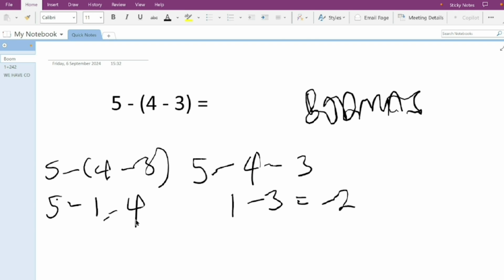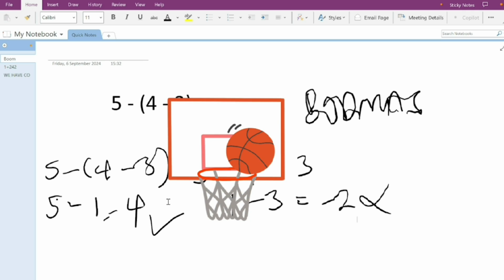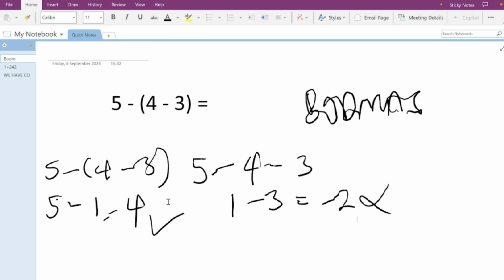We can see we got two answers with the same question, and we know the right one is this 4. This is the right one, and minus 2 is the wrong one. This is just to show us that in math there are rules, and if you don't follow the rules you get it wrong. It's like in football, which is also called soccer in some countries. It is guided by rules. You don't use your hand while on the field. You only use it during throw-ins and the likes when the ball is outside the field or when you want to start play. Same as basketball, you don't take 3 steps before bouncing the ball. Same as the game of chess. There are rules guiding all these games, and if you don't follow the rules, you get it all wrong. So same applies to math. You have to know the rules guiding math and you have to follow them.